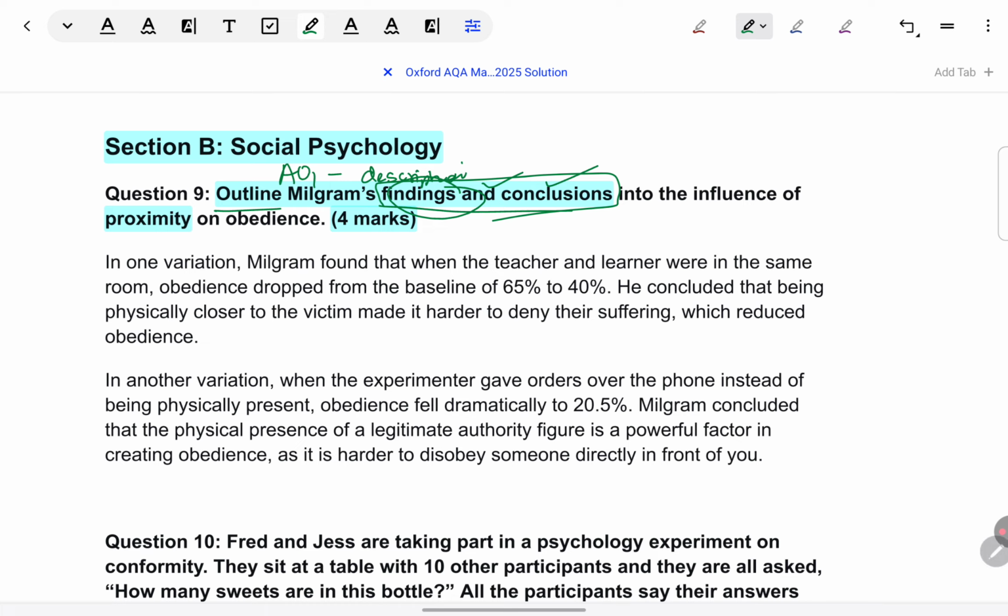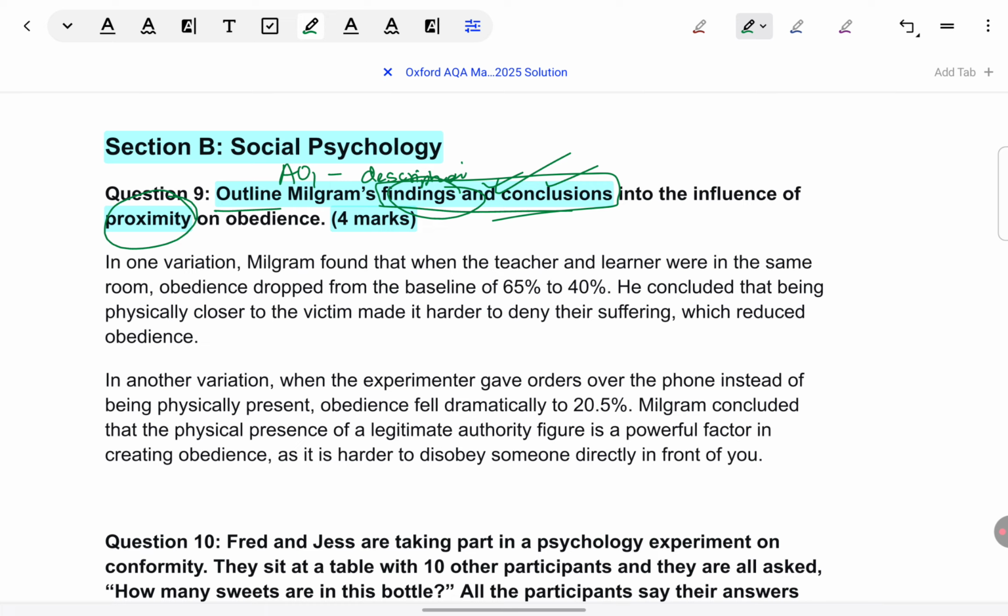Now, which variation have they asked for? The proximity variation. So, just like you only have to give findings and conclusions, nothing else, in the same way, you have to give only the proximity variation. For example, you do not give the location variation. If you do not know what the proximity variation was, there is no point in writing the location variation and thinking, okay, maybe they'll give me 1 or 2 marks for that. They will not. They will strictly give you marks for what is asked in the question and nothing else.